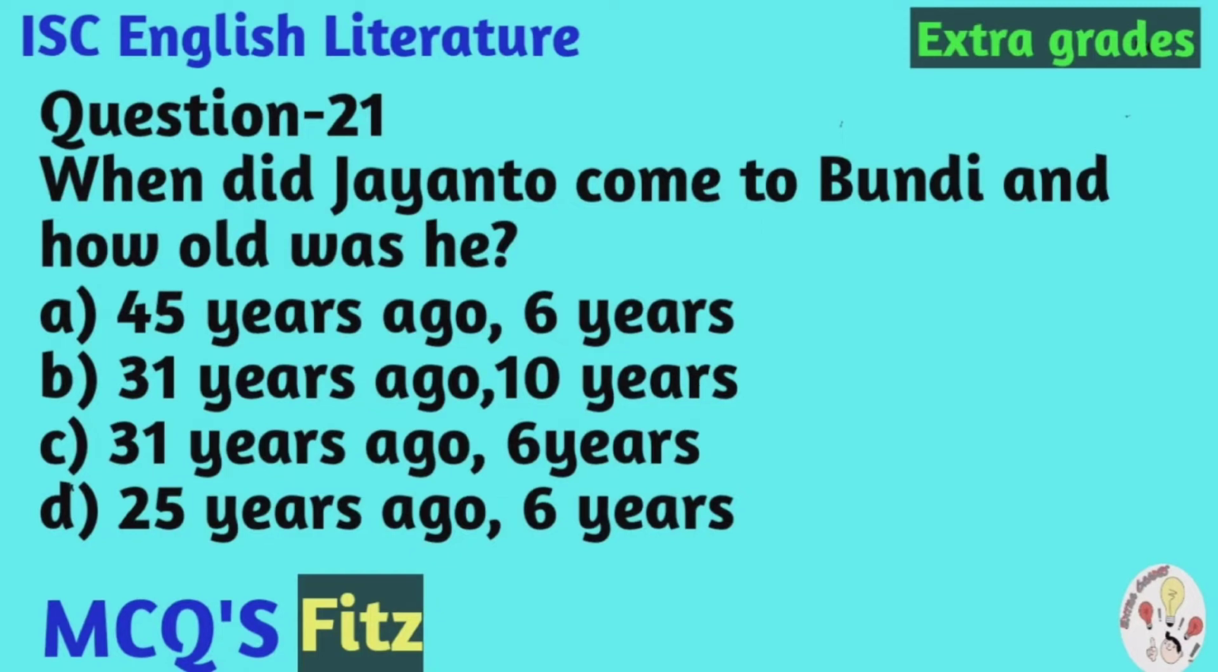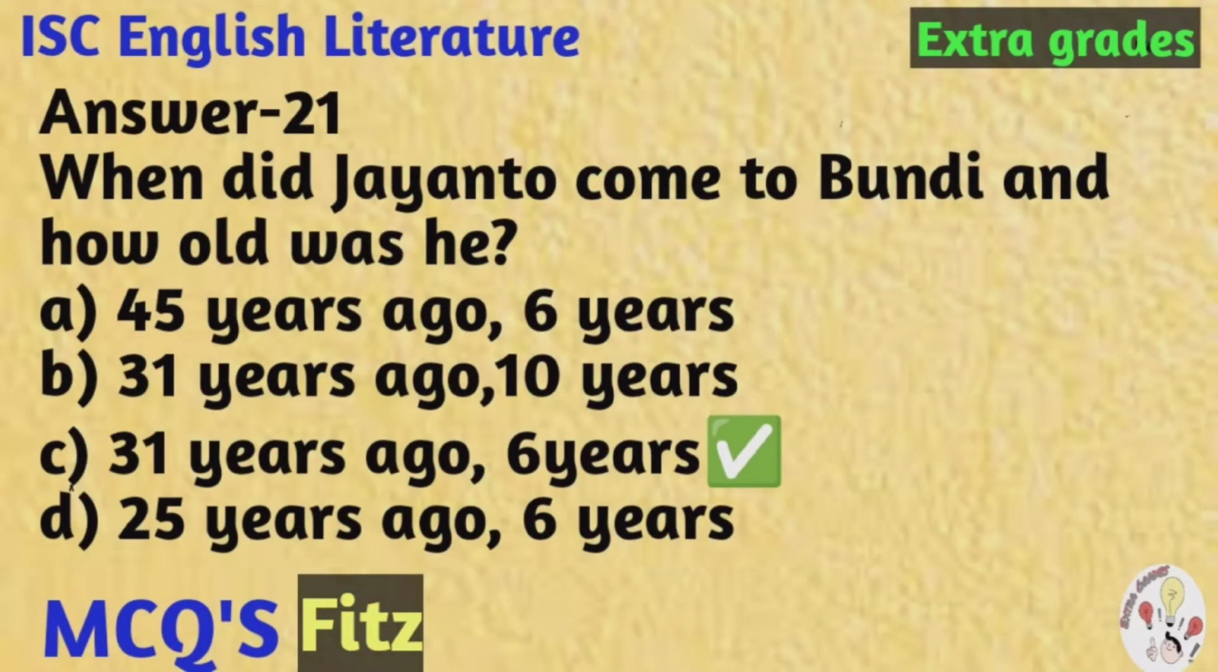Question number 21. When did Jayanto come to Bundi and how old was he? And the options are A. 45 years ago, 6 years, B. 31 years ago, 10 years, C. 31 years ago, 6 years, D. 25 years ago, 6 years. And the correct option is C. 31 years ago when he was 6 years. Now he is 31 years of age.